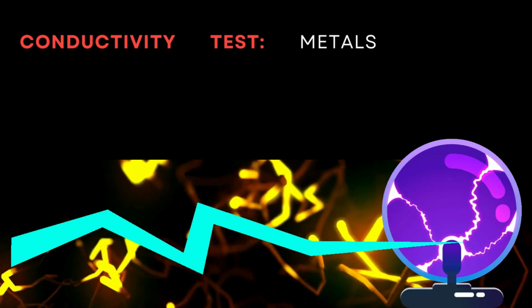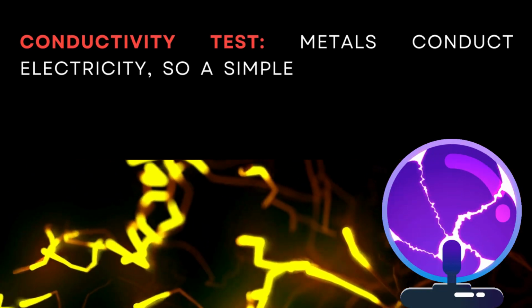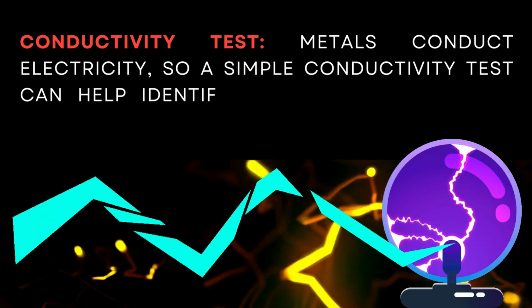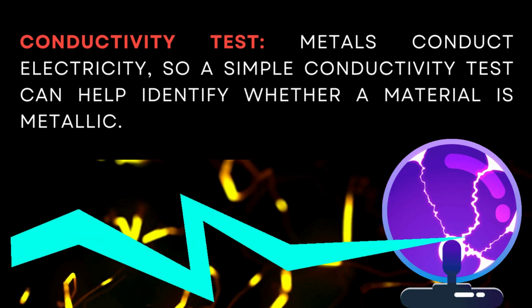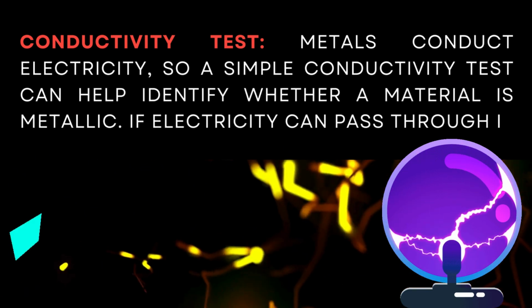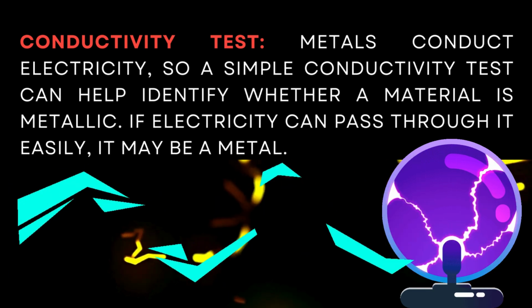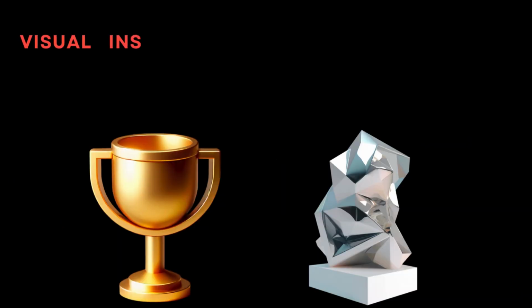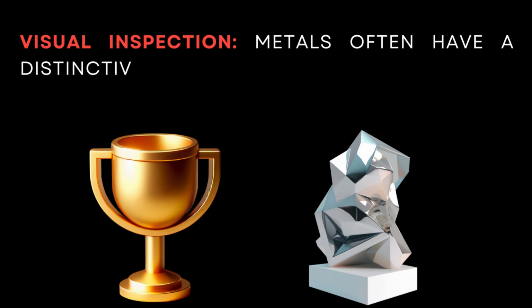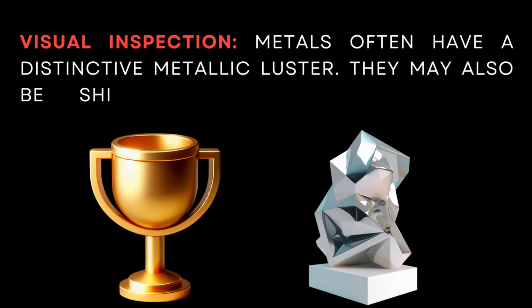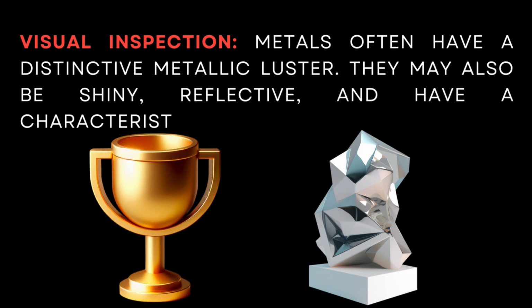To identify a metal, you can use various methods and properties. Here are some common ways. Conductivity test. Metals conduct electricity, so a simple conductivity test can help identify whether a material is metallic. If electricity can pass through it easily, it may be a metal. Visual inspection. Metals often have a distinctive metallic luster. They may also be shiny, reflective, and have a characteristic color.